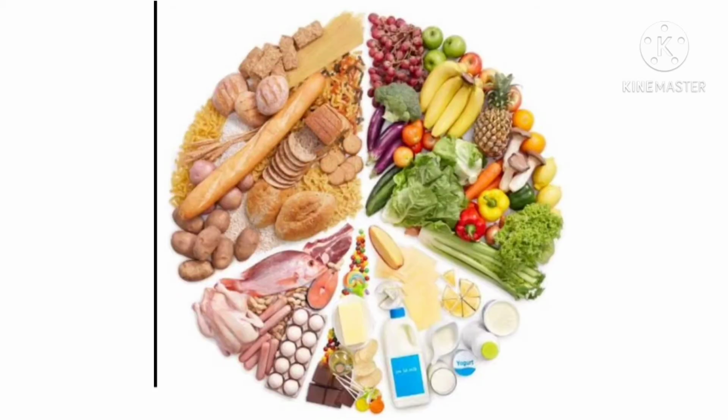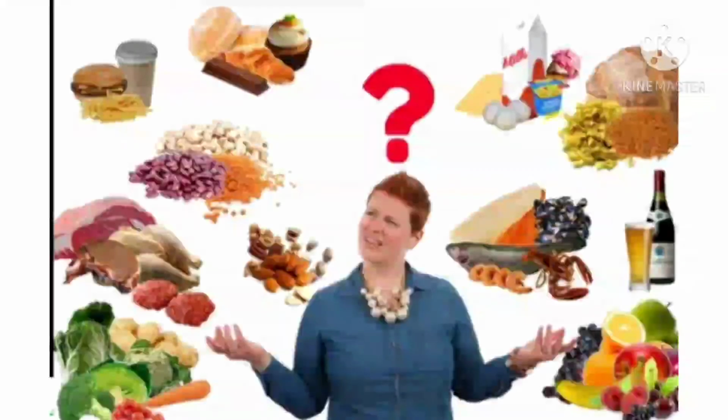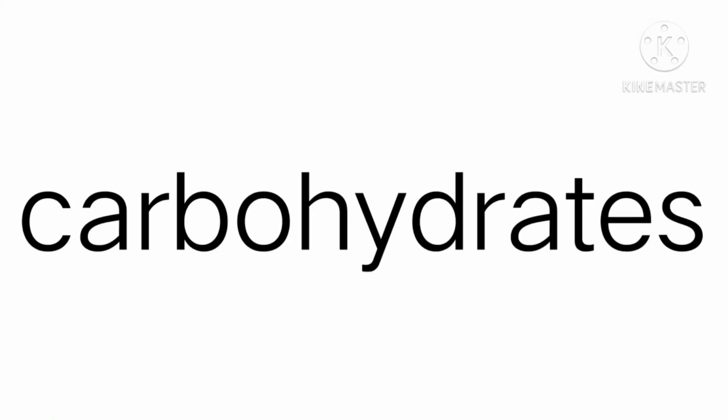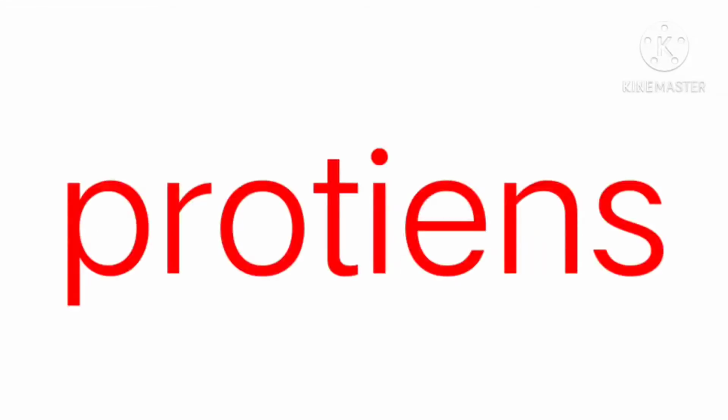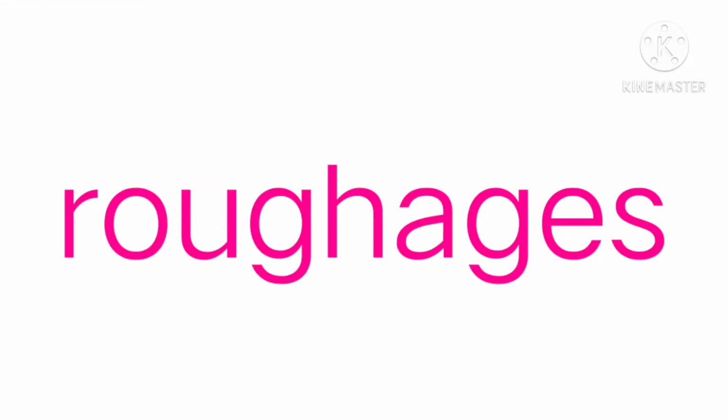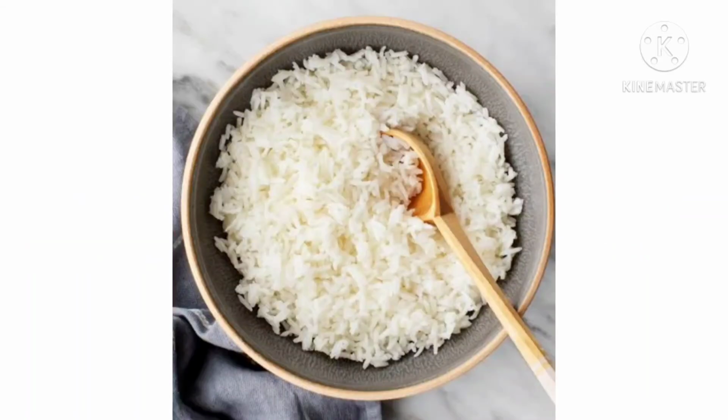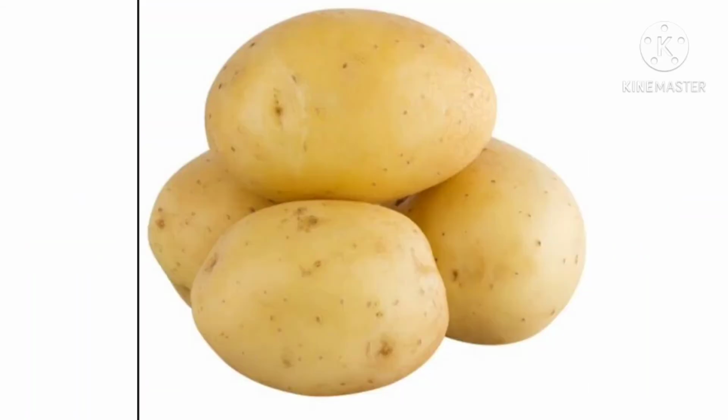How would you make your diet a balanced one? What is a balanced diet? What are the components and elements of a balanced diet? We can say like this: carbohydrates, proteins, vitamins, roughages. Carbohydrates means rice, bread, chapati, potato, banana.